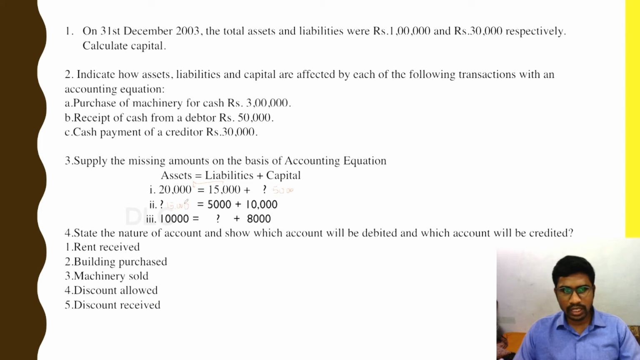This can be asked for 2 marks in the examination. Now the next one. Assets are given as 10,000. Liabilities we need to find out, whereas capital is given as 8,000. So we just bring the 8,000 to the left hand side, and it becomes minus 8,000. So 10,000 minus 8,000 gives us 2,000. So the liabilities are 2,000.